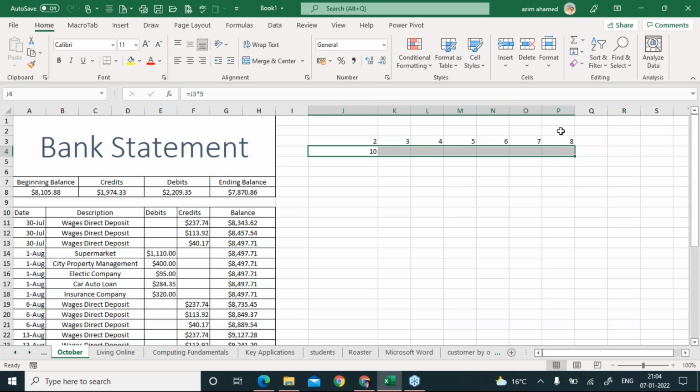Now you have to come to this one, and I'm not going to fill it by downside. I have to fill it by right side. I just click on this, and see, it's simply multiplying by 5 with each and every single number in that range. Akash, is that clear?